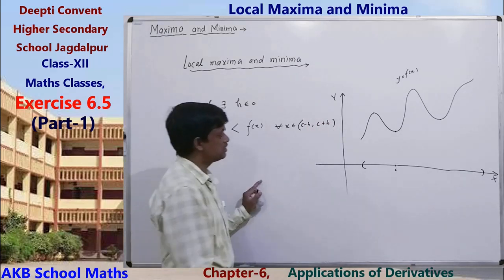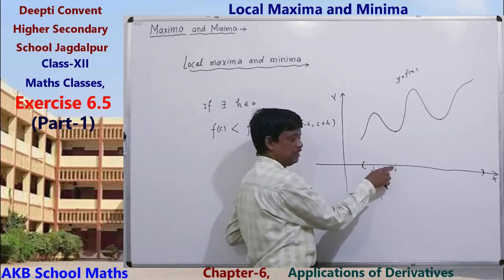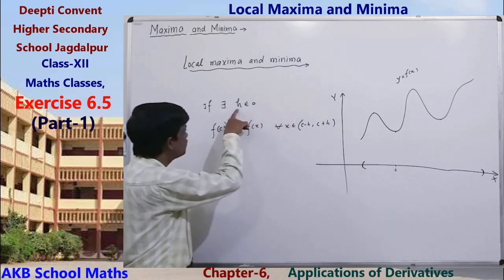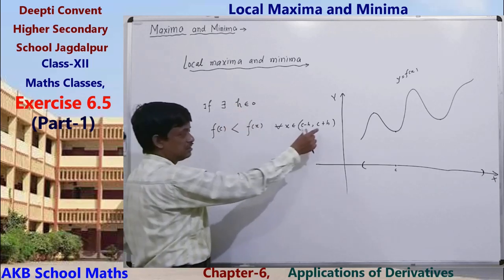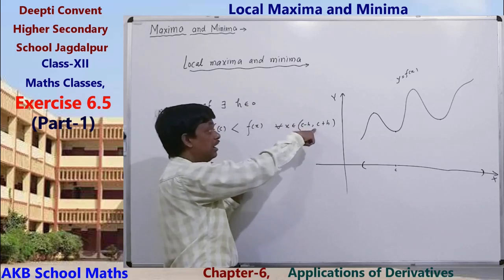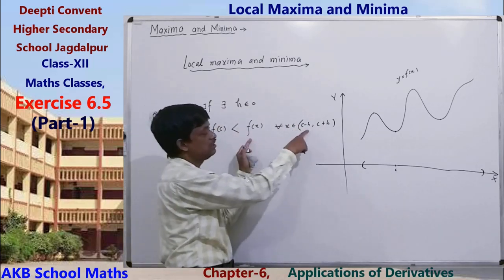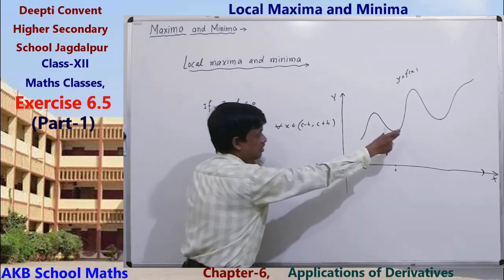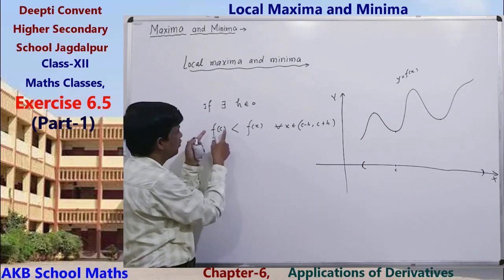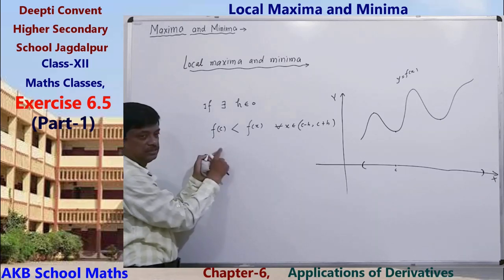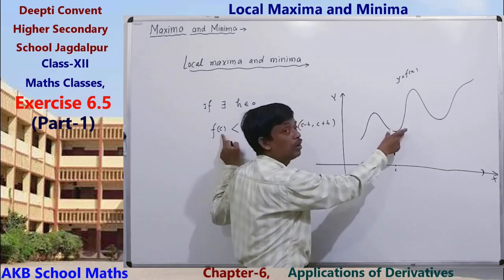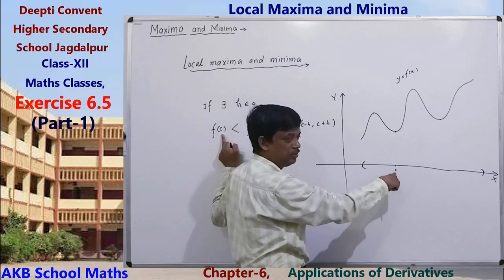C minus h means just lower than C, and C plus h means just greater than C. If this interval exists, C is in this interval, and f(C) is less than f(x) for all x in this short interval, then we say the function has the minimum value f(C) at the point C. So this will be the local minimum value at the point of local minimum C.